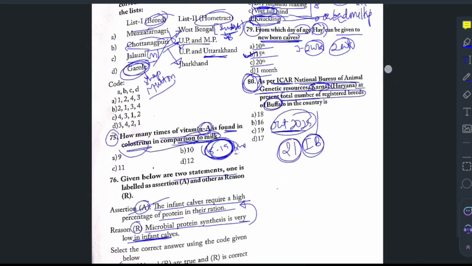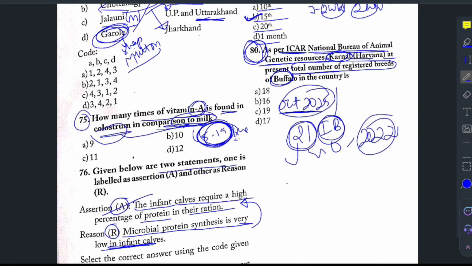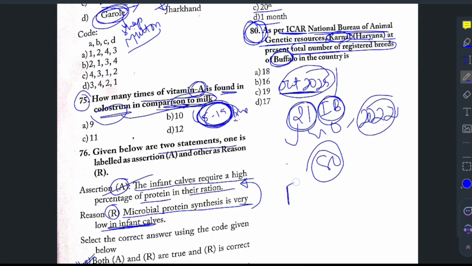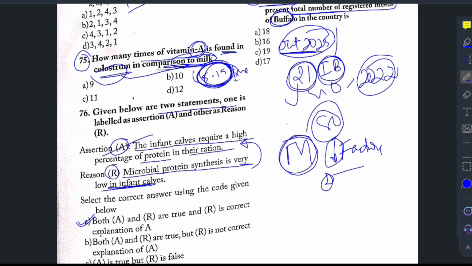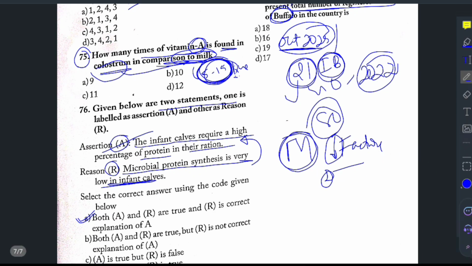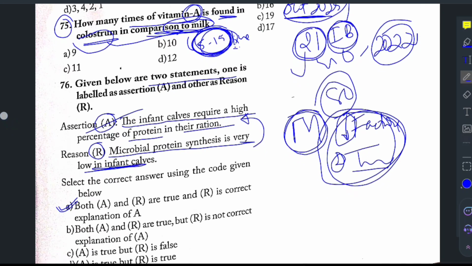So we have completed this whole question paper of Veterinary Medical Officer, which was conducted in 2022. There were 80 questions in total. The paper was medium range, not very hard and also not easy, as many questions were more factual. Very little analytical thinking is required for this question paper. So it tests an aspirant's memory much more than his understanding. In my opinion, this is not a good standard paper to assess someone who is aspiring to be a veterinary medical officer.